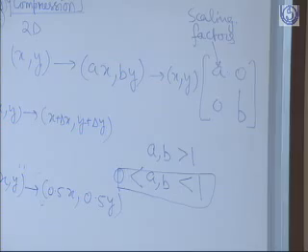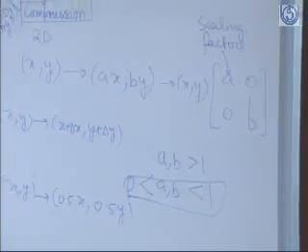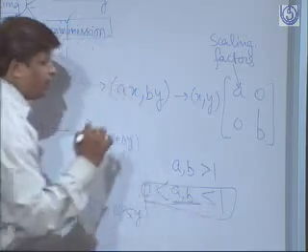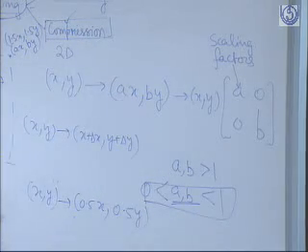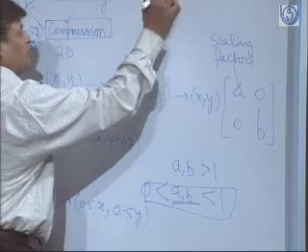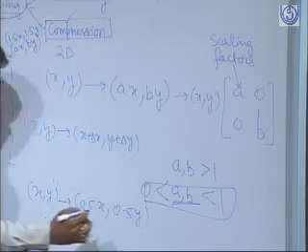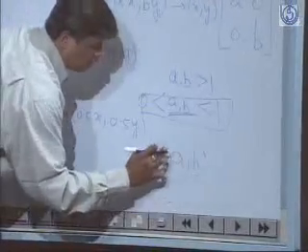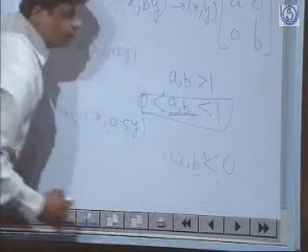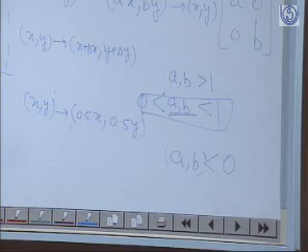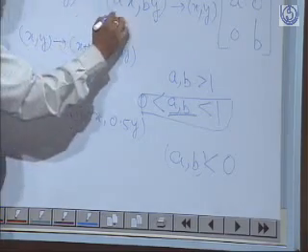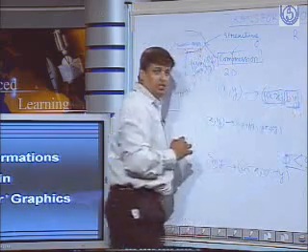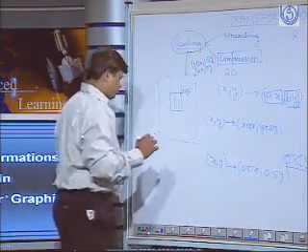At the same time, we can produce the concept of reflection also, by altering the same concept of scaling factors. How are the scaling factors altered to give you the flavor of reflection? Let's see. If a and b, which are your scaling factors, are less than 0, then what happens? The sign of the x component and y component will be altered. Let's see how.